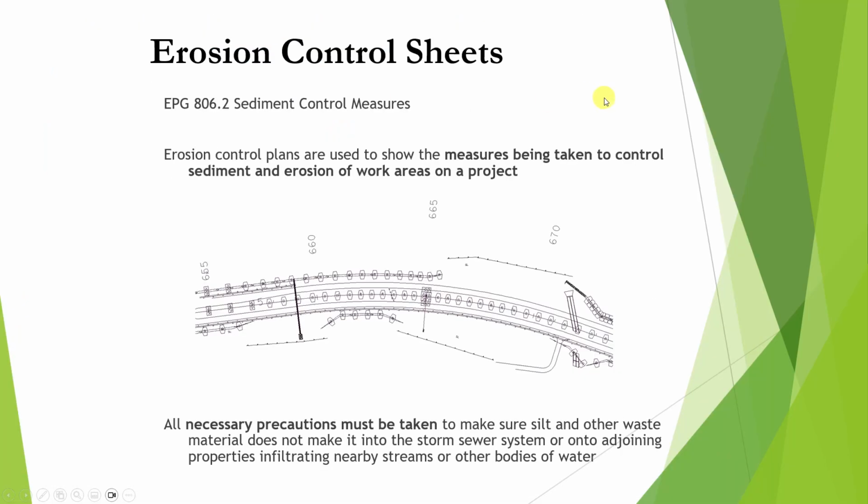You can see the EPG 806.2 for sediment control measures. The erosion control plans are used to show the measures being taken to control sediment and erosion of work areas on a project. All necessary precautions must be taken to make sure silt and other waste material does not make it into the storm sewer system or onto adjoining properties, infiltrating nearby streams or other bodies of water.